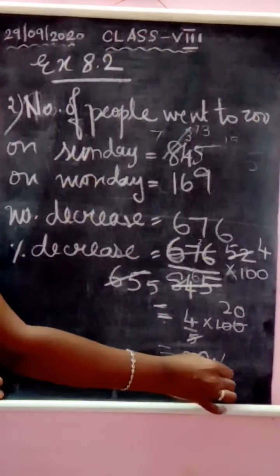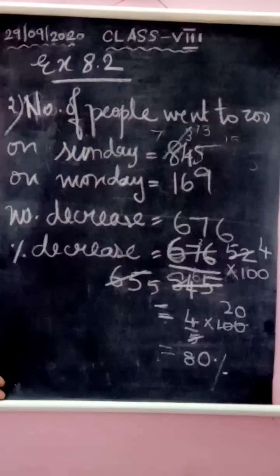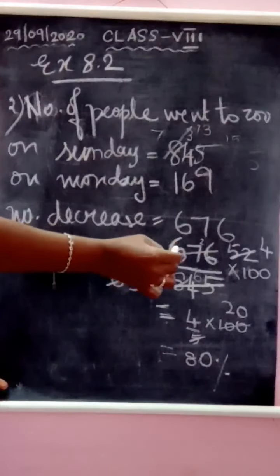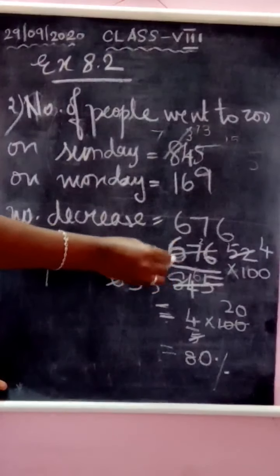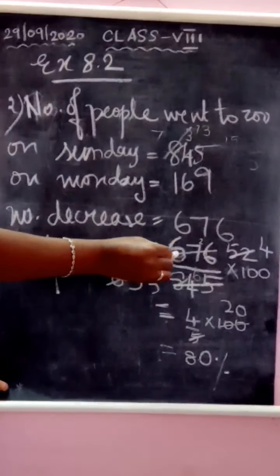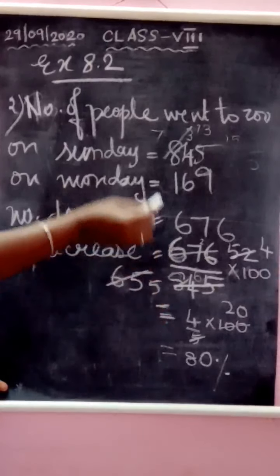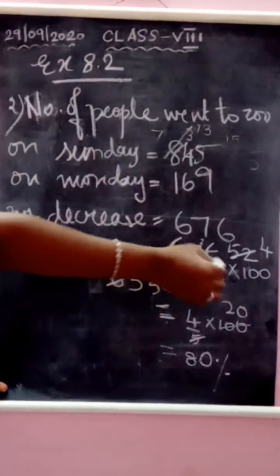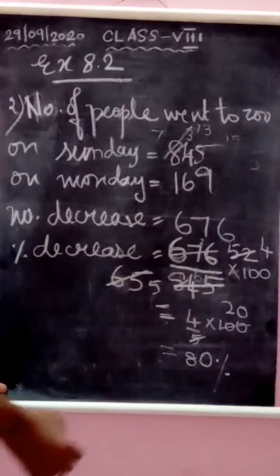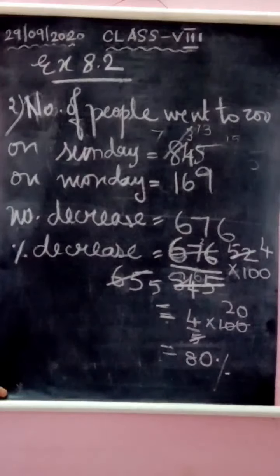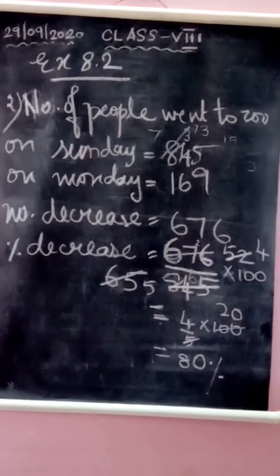80% of people have been decreased. Okay, so we are finding the decrease percentage. So first find the total number of decreased persons, then that number of persons divided by the total number of persons who visited the zoo on Sunday, then into 100. Then you will cancel out step by step, and at last you will reach the percentage. Okay, clear, children?